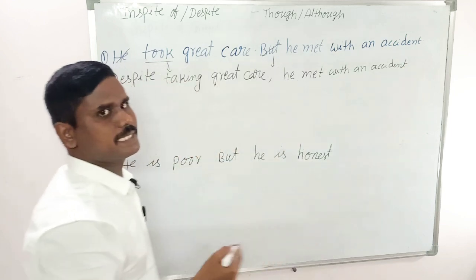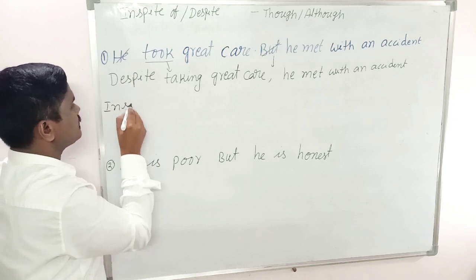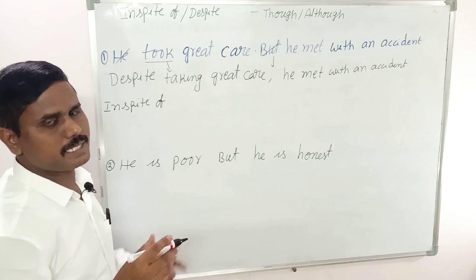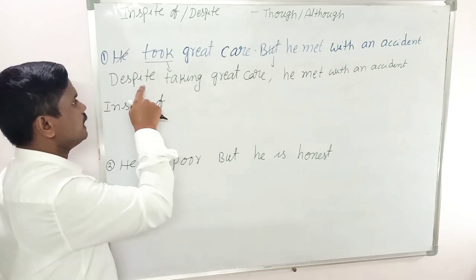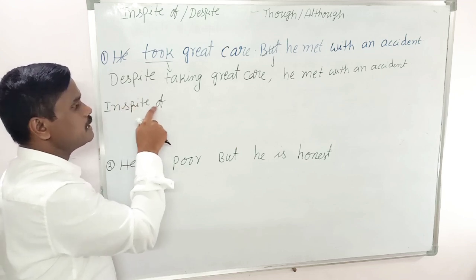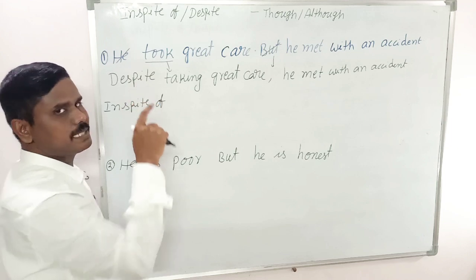Sometimes they may give the same sentence: rewrite the sentence using in spite of. What is the difference? There is no difference. Despite takes no preposition, in spite always takes of. In spite of, despite, nothing.